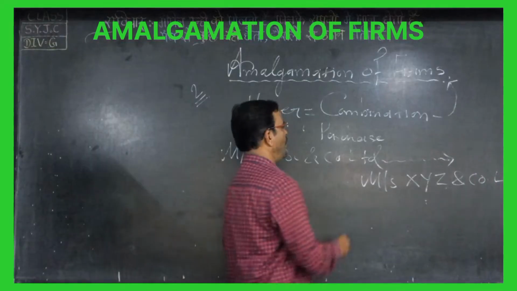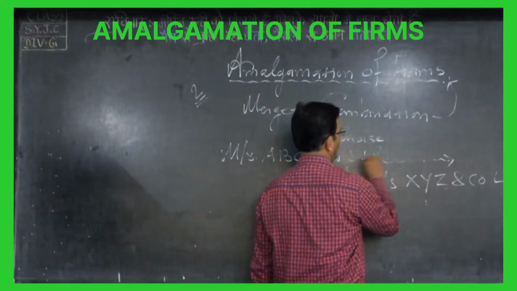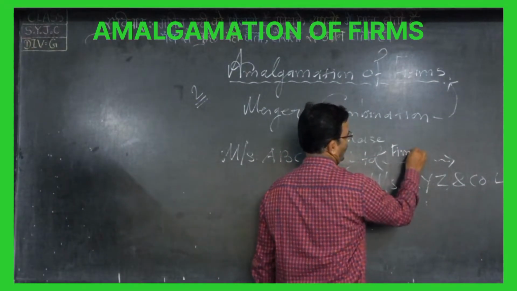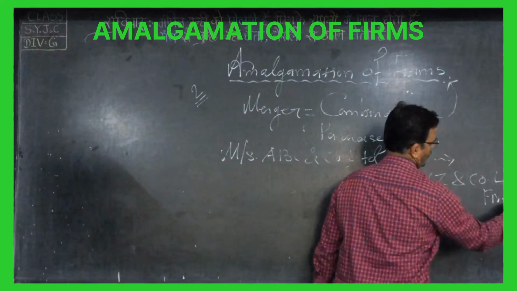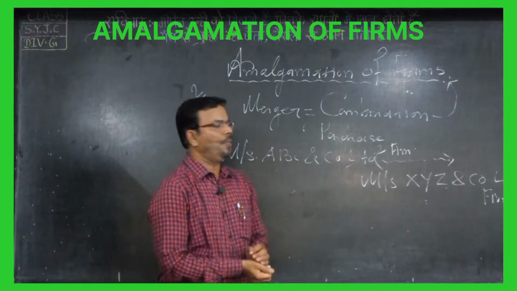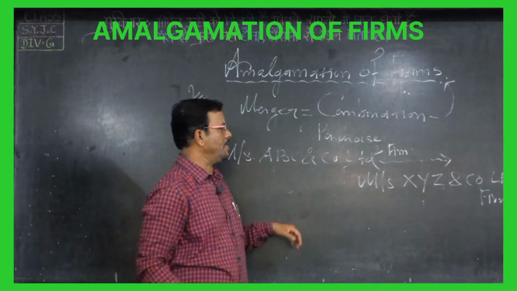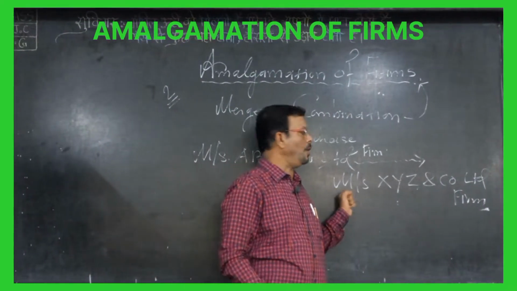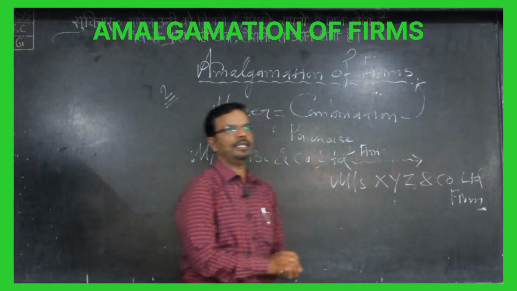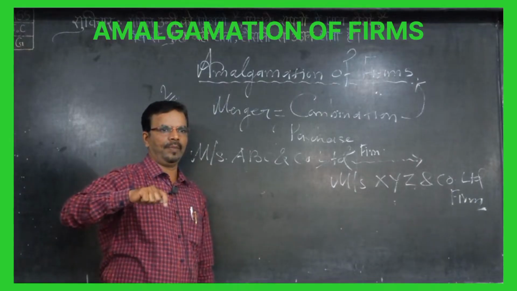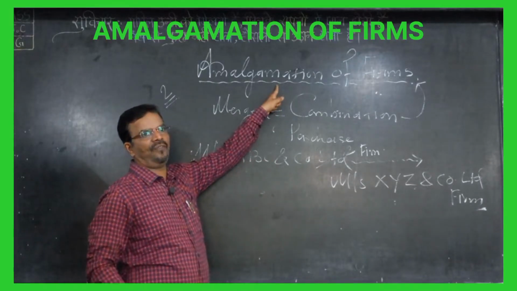Here we can also say firm. So when ABC purchases the company or firm of XYZ, this is known as purchase of firm, and that is known as amalgamation of firm.